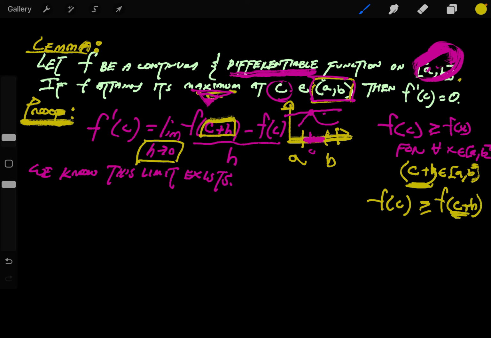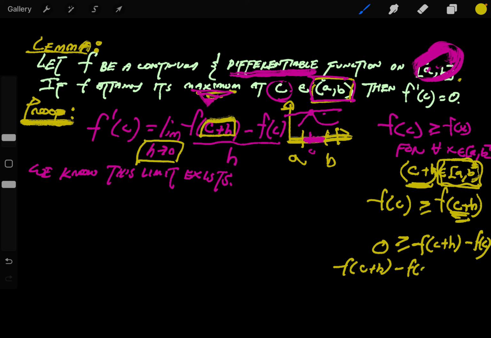Because again, this c plus h must eventually, as h tends towards 0, be in this interval. It doesn't matter how small that interval is. h is going to go towards 0, infinitely close. So eventually this c plus h value will be in this interval, which will make this inequality true, so that if I subtract f of c on both sides, I get this here. And said a little more cleanly, I like writing it on the left-hand side, this value is guaranteed to be less than or equal to 0.